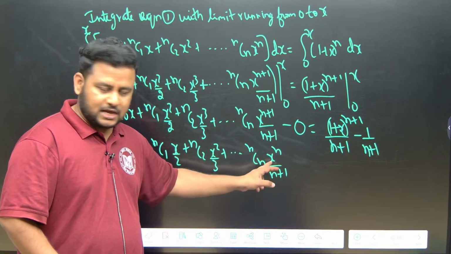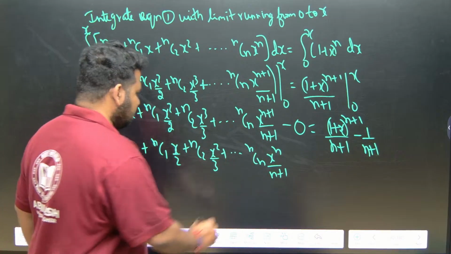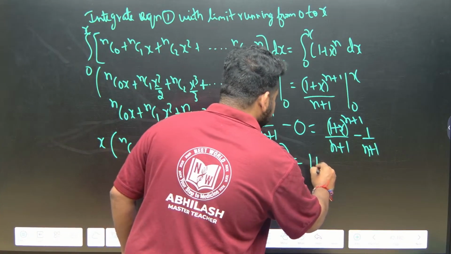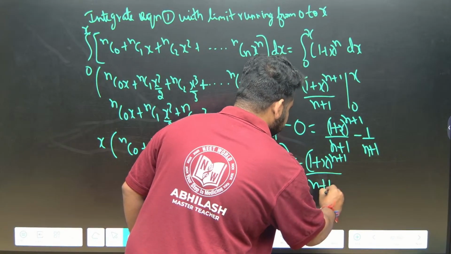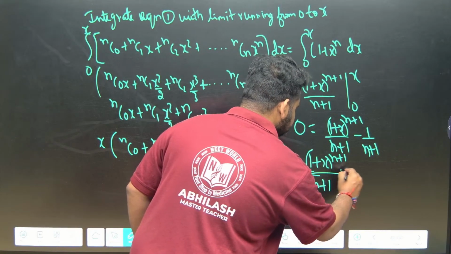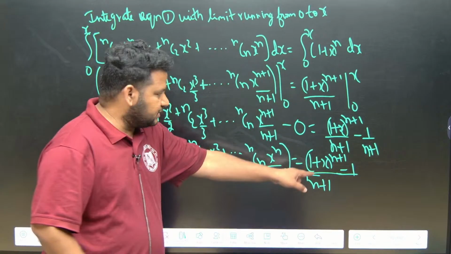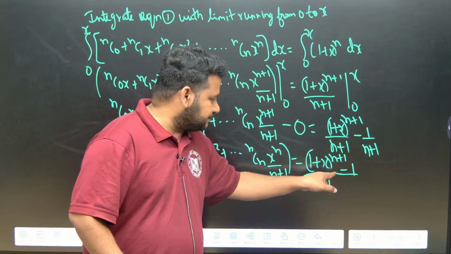Now this is equal to 1 plus x power n plus 1, the denominator n plus 1 remains as it is, minus 1, because the denominator is the same, directly I can subtract minus 1.